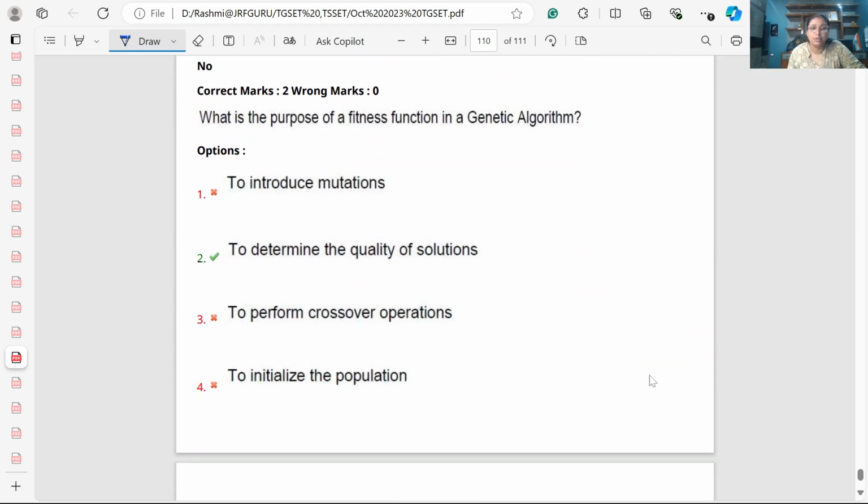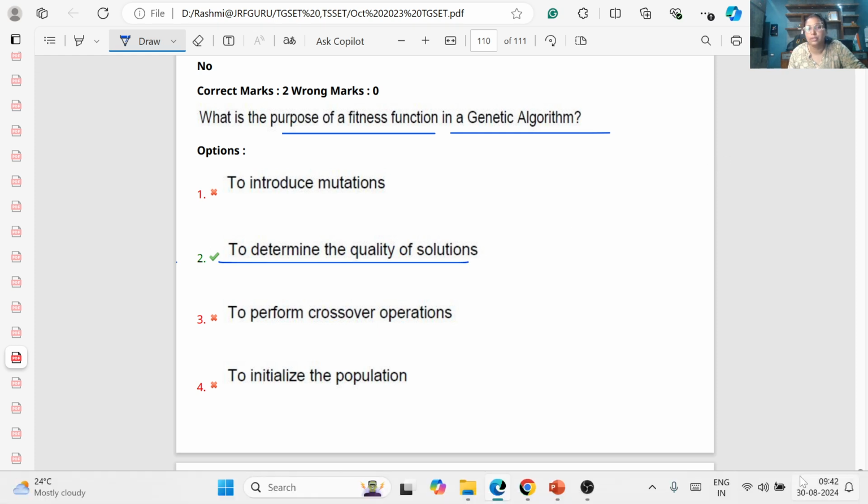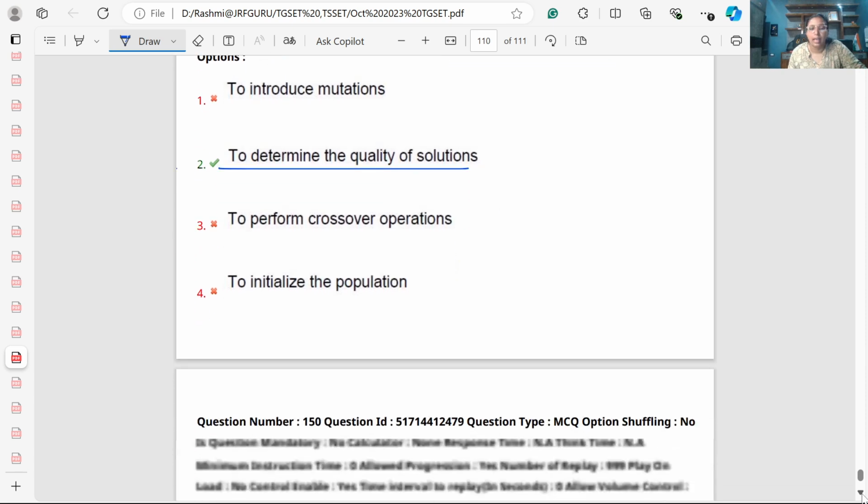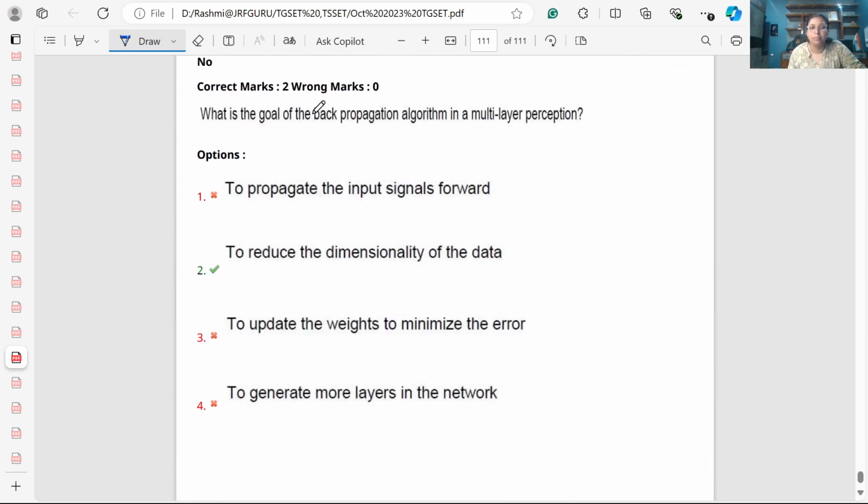Now, next question. What is the purpose of fitness function in genetic algorithm? Yes, to determine the quality of solution. To determine the quality of solution, we use the fitness function. And the last question is here. What is the goal of backpropagation in multi-layer perceptron? To reduce the dimensionality of the data.